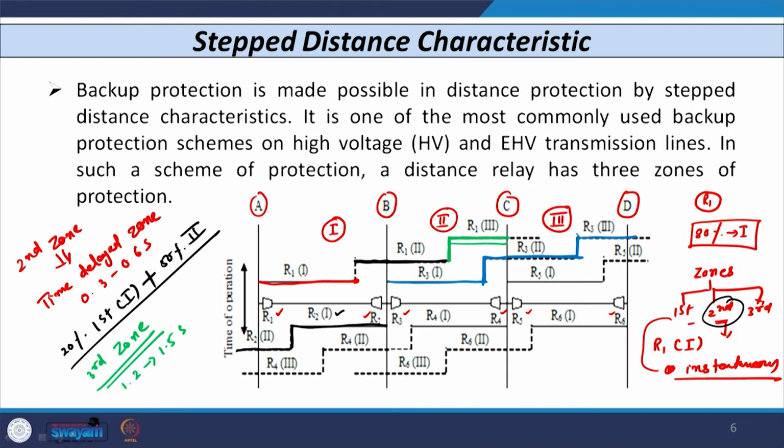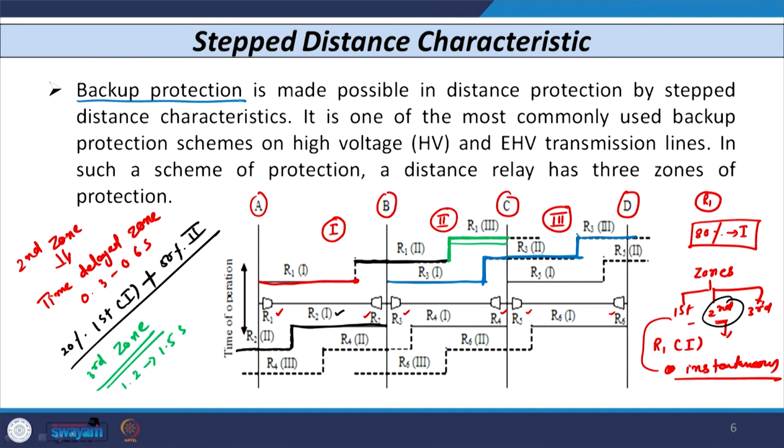So, using this step distance characteristic, the important point is that we can achieve backup protection. If we wish to achieve backup protection in case of a distance relay, we can achieve it by extending or adding the 2 different zones, that is zone 2 and zone 3. So, each distance relay has 3 zones, zone 1, zone 2, zone 3. Similarly, the other distance relays shown here, R2 to R6, also have the 3 zones. As there are 3 zones, the characteristic is known as the step distance characteristic, and we can achieve the backup for all by utilizing the third zone and second zone of the distance relay.